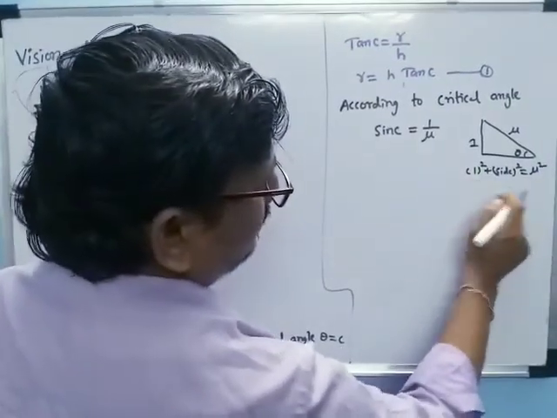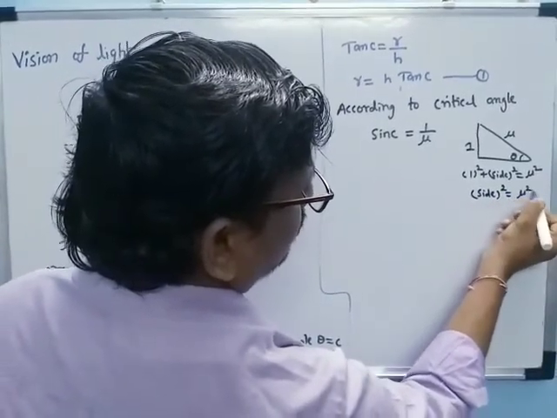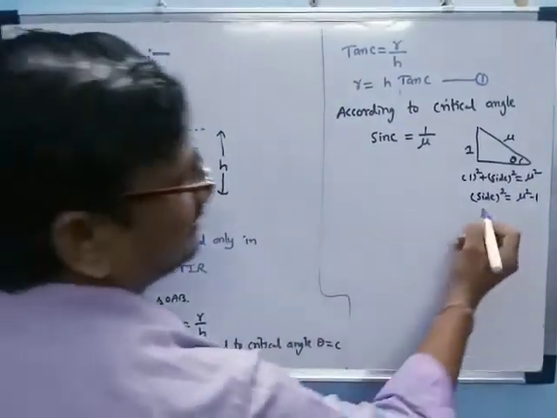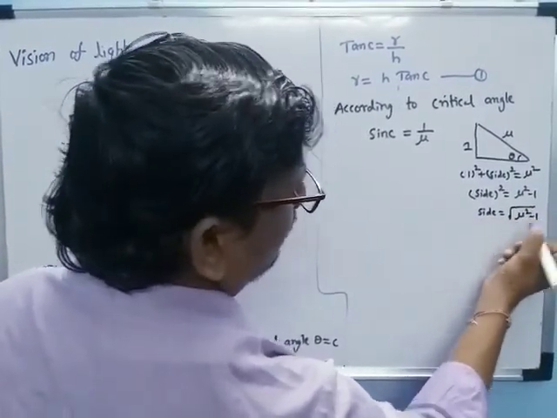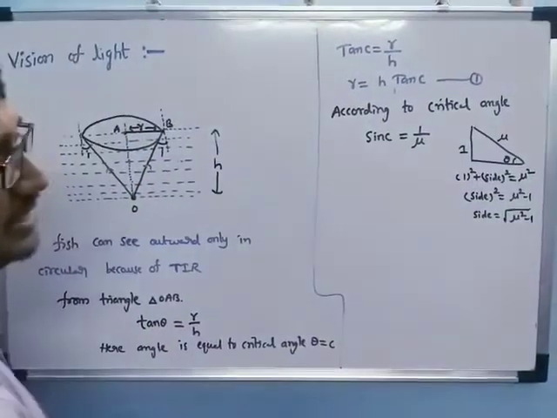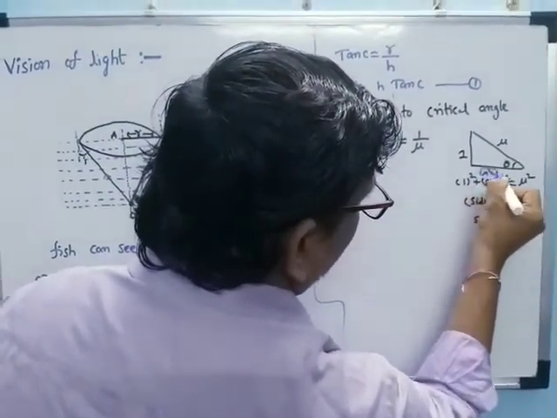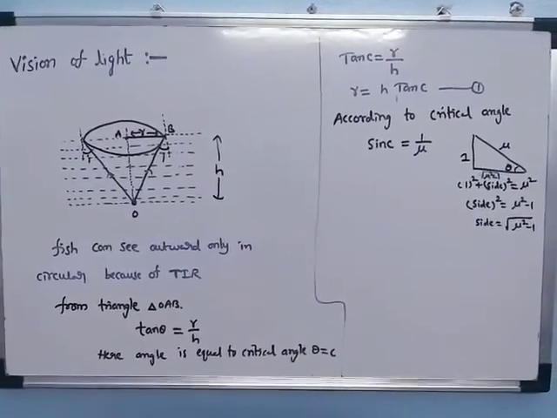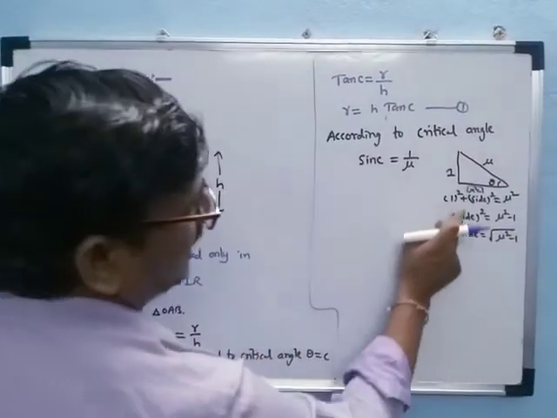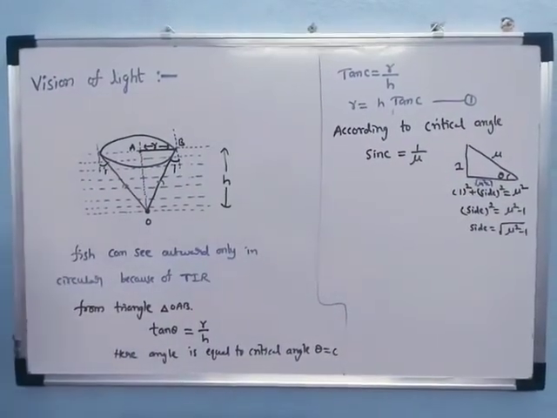The other side square is equal to nu square minus 1, so this side is equal to under root of nu square minus 1.